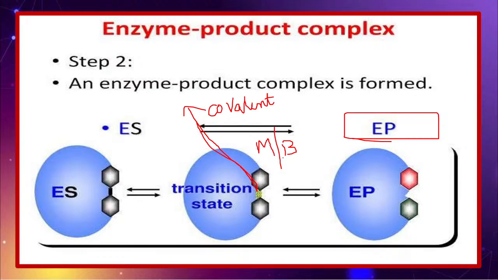What are the two ways, friends? Either by making the bond or by breaking the bond. During this time, the interaction will be covalent, because in a given 4-marker question, the statements always make you confused. When the covalent bond breaking or making occurs, keep in your mind that it is only in the transition state before forming a product.